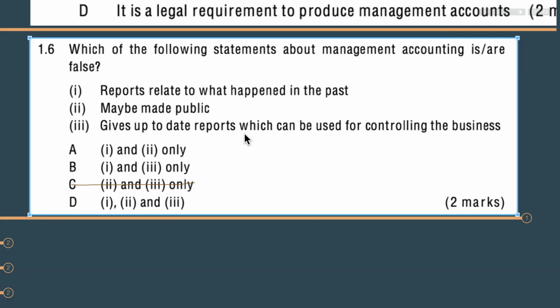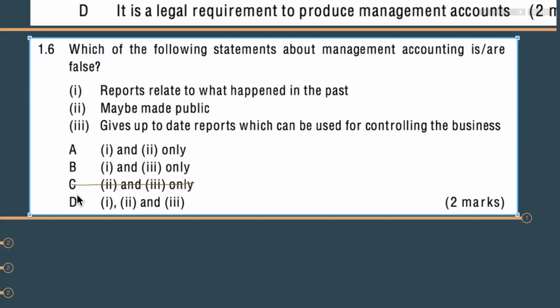Up to date means what? Up to date means what has happened, it is updating. That is not management accounting, my dears. Management accounting is we are preparing for the future. That is not an up to date report, right? So up-to-date reports means we have planned something and we are updating with the results. Then we are doing some controlling purpose, means it's mostly related with the financial accounting thing.